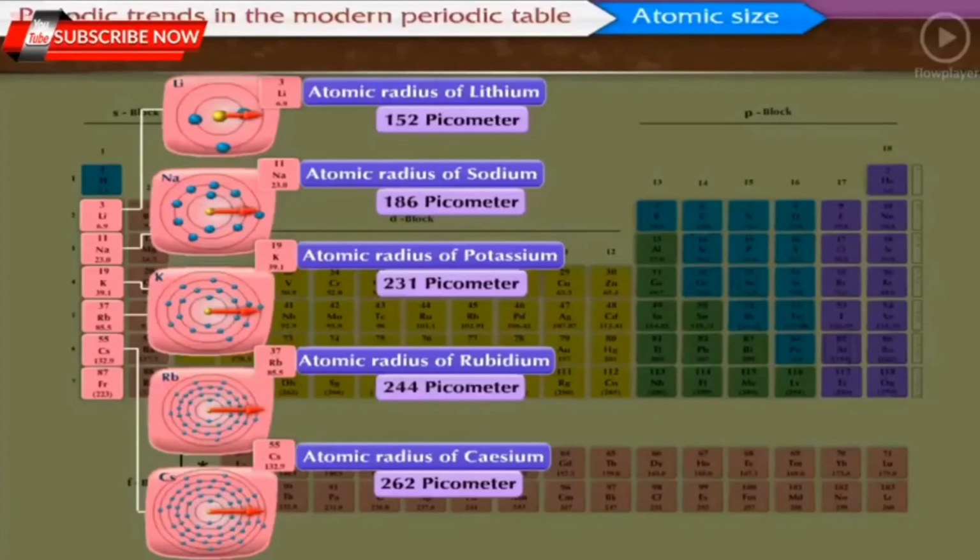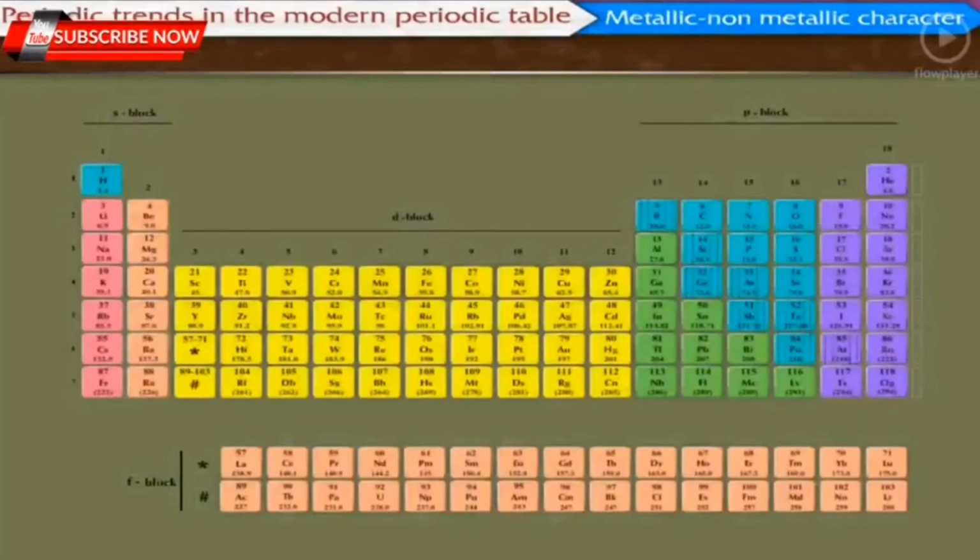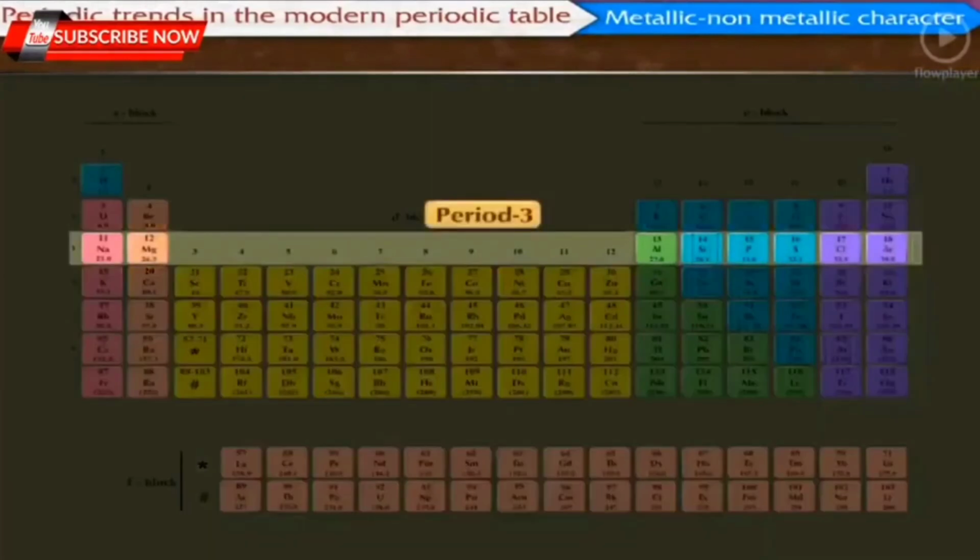Now let us discuss another periodic property of the modern periodic table. Metallic and non-metallic character. Let us observe elements of the third period to understand the metallic and non-metallic character of elements.